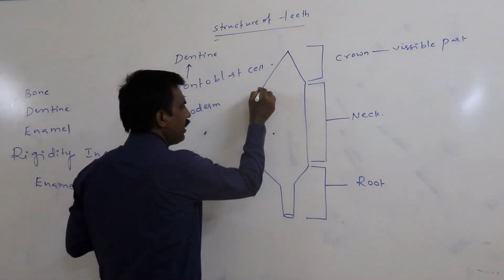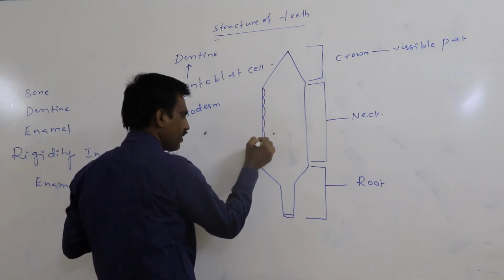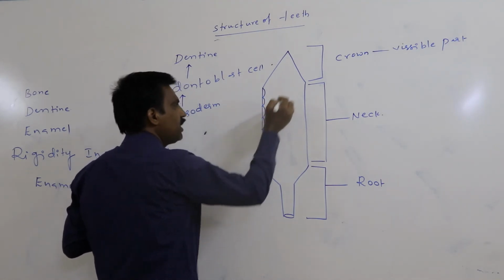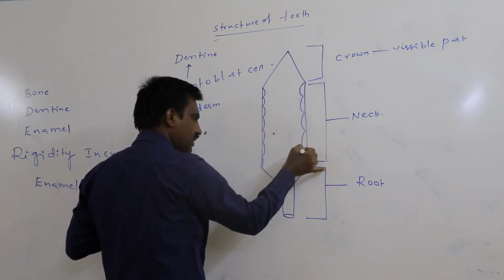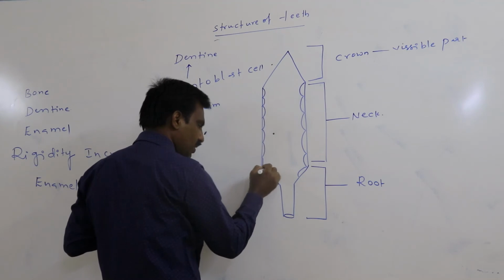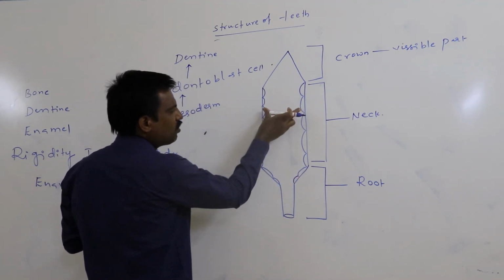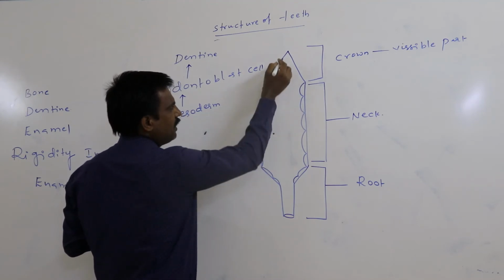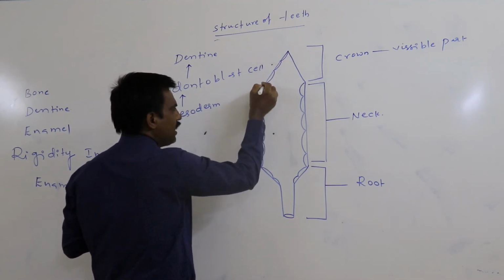Again, these are the odontoblast cells. Odontoblast cells line a cavity. Just assume this is the odontoblast cell layer here. Between the two sides of the odontoblast cells, these are also odontoblast cells.